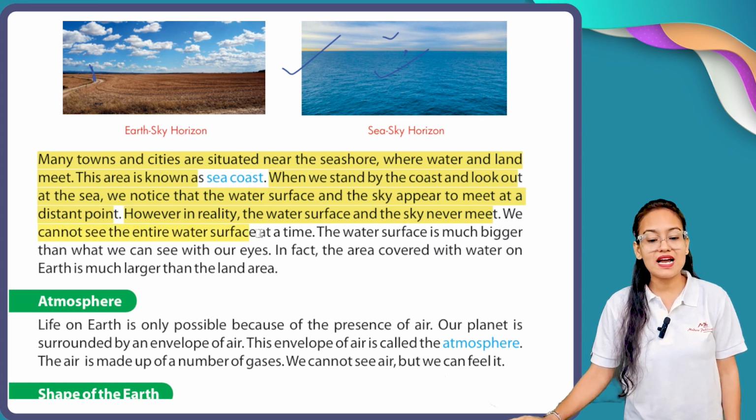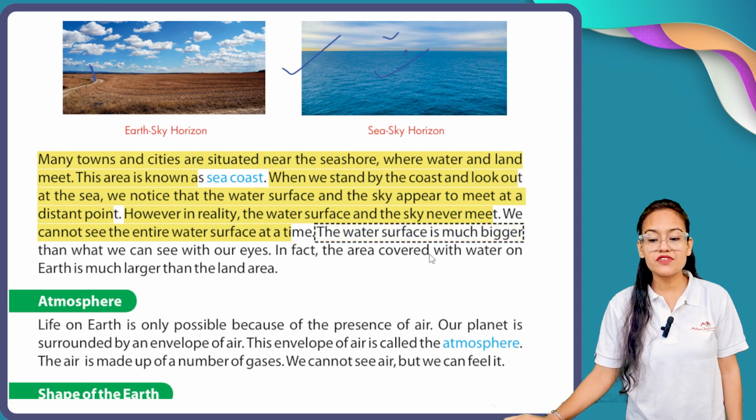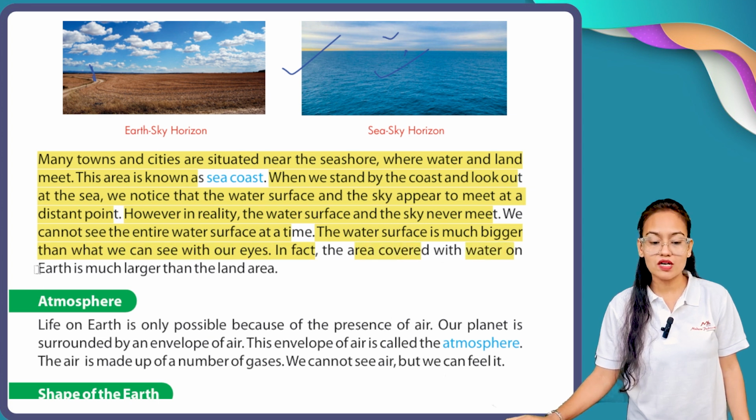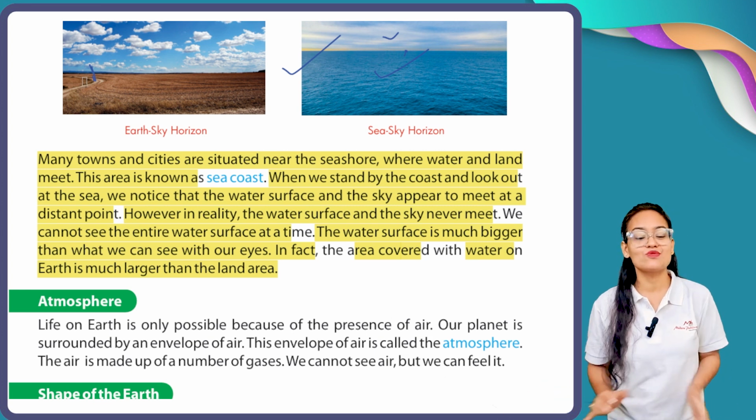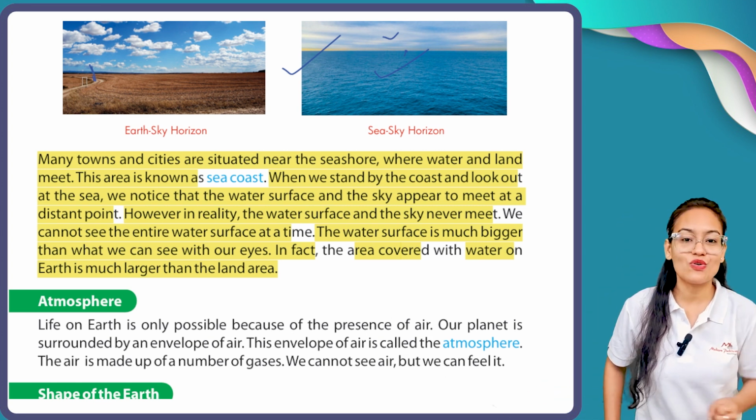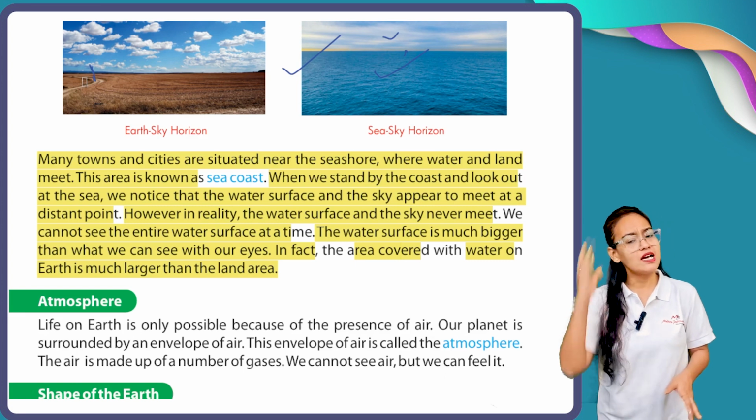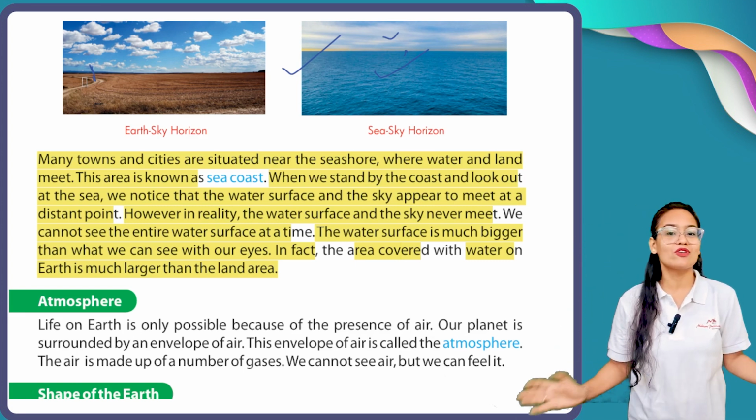We cannot see the entire water surface at a time. The water surface is much bigger than what we can see with our eyes. In fact, the area covered with water on earth is much larger than the land area. My dear students, this is the illusion of your own mind. In reality the sky and sea are never going to meet.